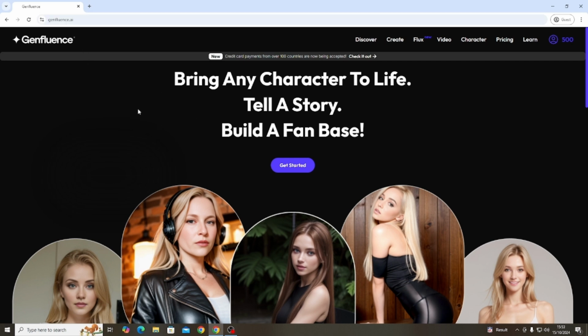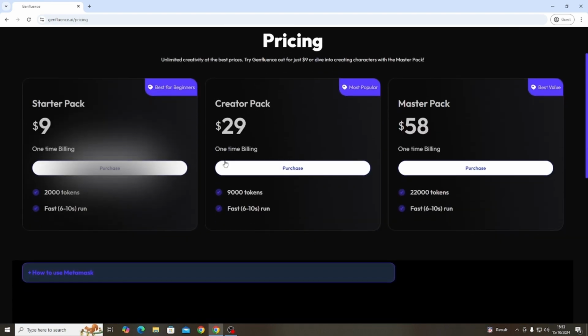Getting started, this is the main page you'll see when you get on, and of course you'll have to sign up to an account. I'm not going to give you a tutorial for that, because if you can't create an account, then you are just a bit of a monk. But the good thing about Genfluence is that anyone who signs up gets 500 free tokens, and the pricing after that isn't too expensive.